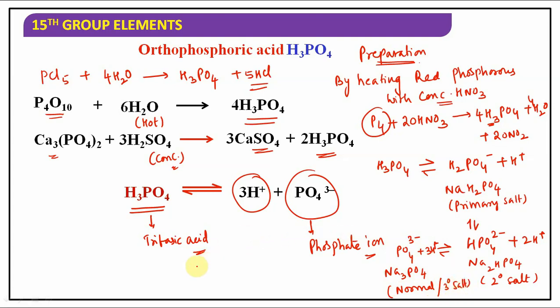Generally, 3 salts have been obtained here: NaH2PO4, Na2HPO4, Na3PO4. They will ask in such a way: which of the following are acidic salts? See here, still hydrogens are present, so they can behave as acids, but here there is no hydrogen. Hence, sodium dihydrogen phosphate and disodium hydrogen phosphate are acidic salts. But Na3PO4 is a neutral salt. Totally, all hydrogens have been ionized. That's the reason it is an example of a neutral salt. Such type of questions they will ask.